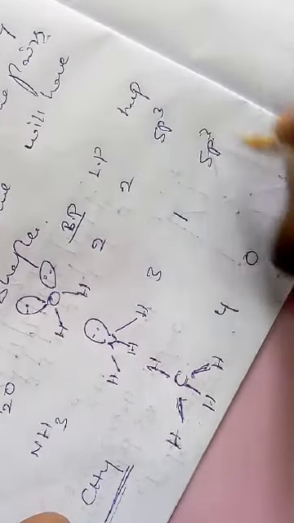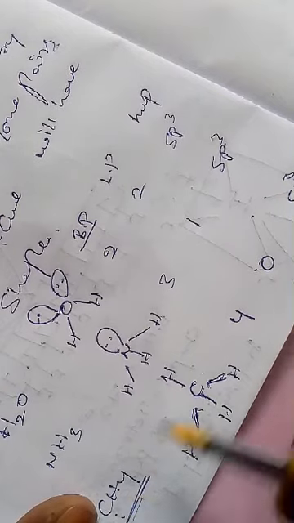Take the example: all have the same hybridization, like sp3, sp3 and sp3, but there are differences between electron pairs like bond pairs and lone pairs. In the CH4 molecule, the center atom carbon is surrounded by all bond pairs. There is no lone pair.